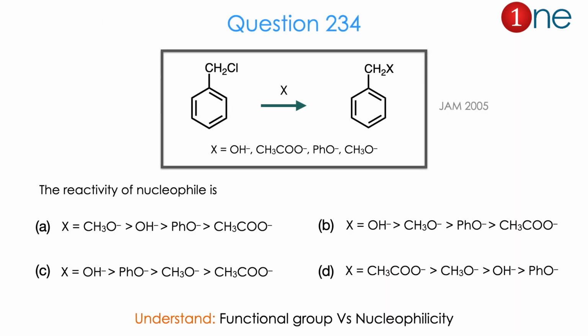Then let us look at the next question. The starting material is benzyl chloride and the product is an unknown compound. The nucleophiles are OH minus, CH3COO minus, PhO minus and CH3O minus. They are asking the reactivity of the nucleophile. All 4 differ in the substituent. So from the question and 4 different nucleophiles, you might realize the question is really about functional group versus nucleophilicity. The answer is A. Let us see how.